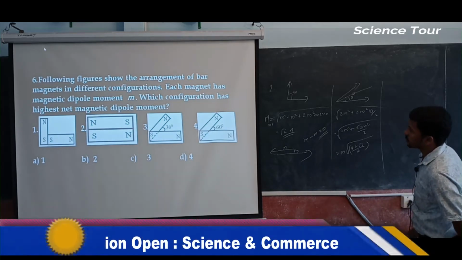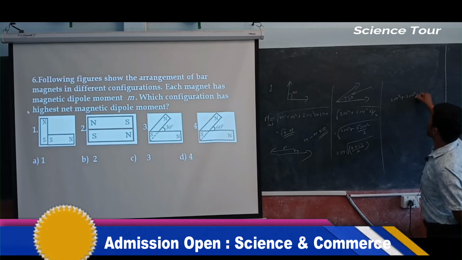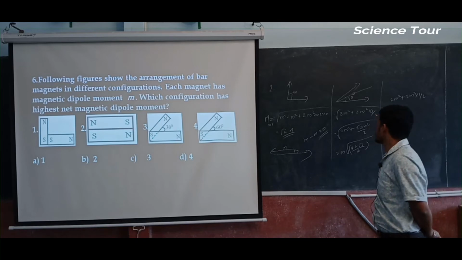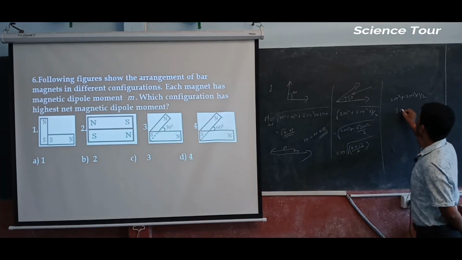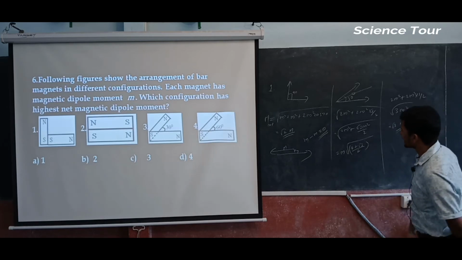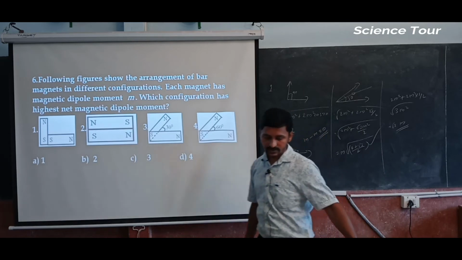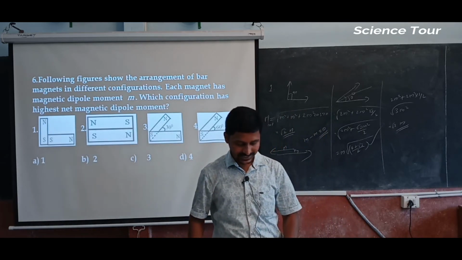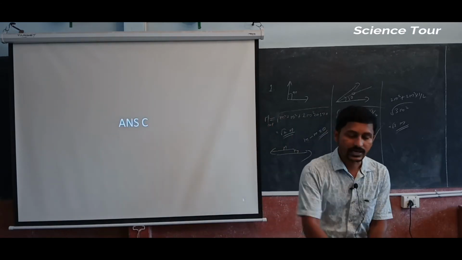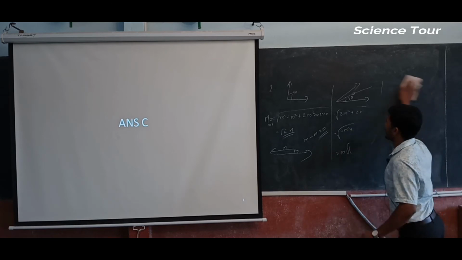For the fourth one, south to north, it is 60 degrees, so 2m square plus 2m square by half. Cos 60 means it is half, 2 cancels, you are going to get 3m square, which is equal to root 3 m. So which one is greater? For the cos 30 degrees you are going to get more, and the answer will be C. Once again you can go through it slowly and calculate.